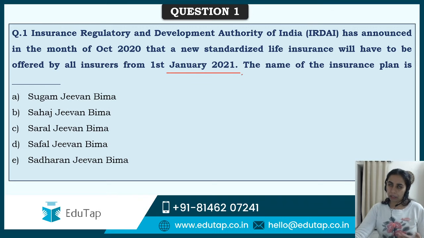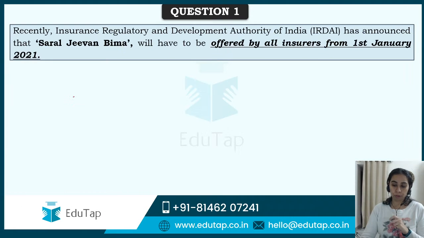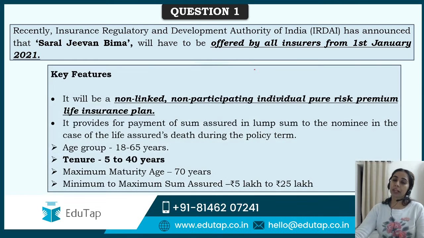Because of this pandemic, the importance of insurance plans was actually felt. So IRDAI, the insurance regulator, said that this is to be offered by all insurers, and the name is going to be of the Bima plan: Sugam Jeevan Bima, Sahaj Jeevan Bima, Saral Jeevan Bima, Safal Jeevan Bima, or Sadharan Jeevan Bima. Easy question here, and all of you are giving the correct answer, I can see. So Saral Jeevan Bima is the name of the new plan which is going to be offered by all according to the IRDAI's guidelines. From 1st January 2021, this will be applicable.